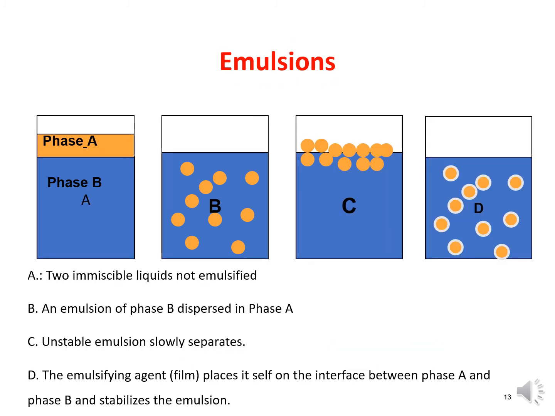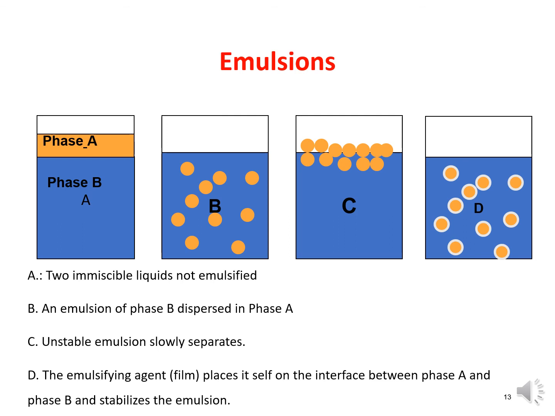When polar and non-polar liquids are mixed together, one of the liquids forms small droplets and gets dispersed in the other liquid, forming an emulsion. When left aside, droplets fuse themselves and finally separate as two layers. This is an indication of instability of an emulsion.